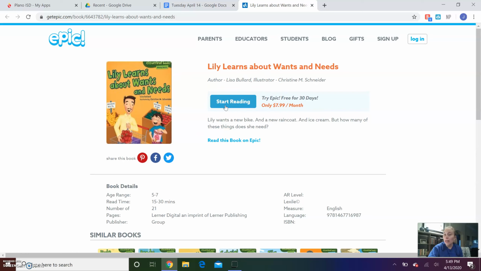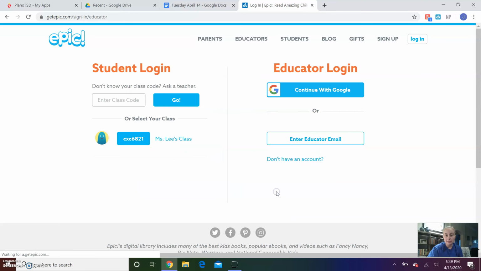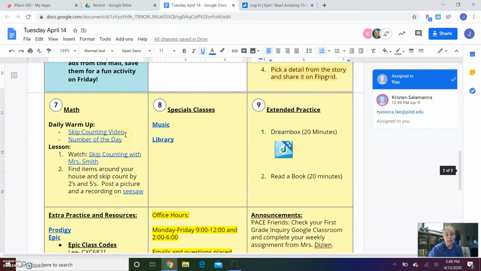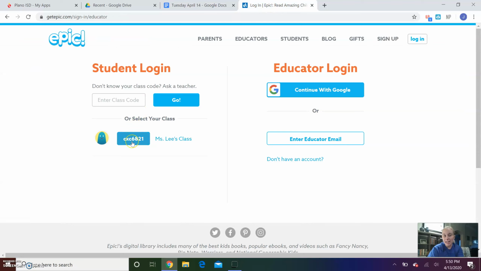So don't click Start Reading. See how it wants you to pay and sign up? Don't click that. You just want to click Log In. You're a student, so you're going to click the Student button, and then you're going to log on with your class code, which should already be here, but if it's not, you can go to the Google Doc down to the bottom, and there are all the class codes, so you just find your teacher and your class code to enter. But since my class code is already here, I'm going to click it.